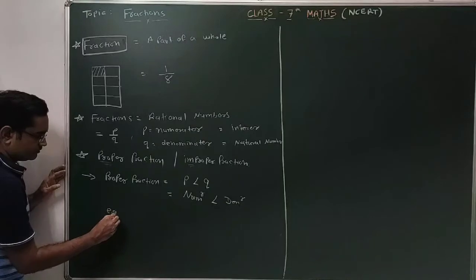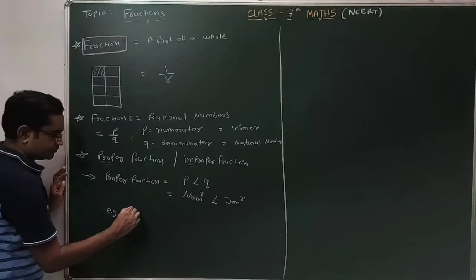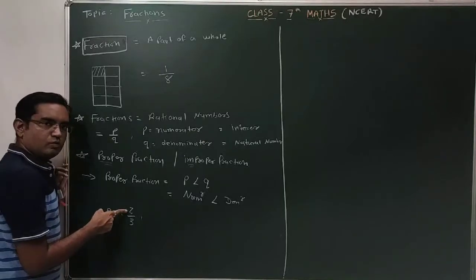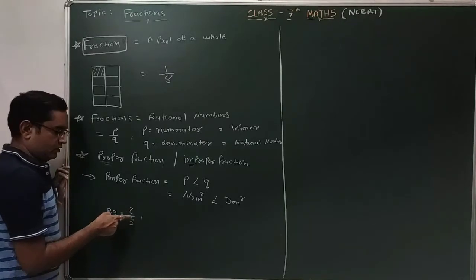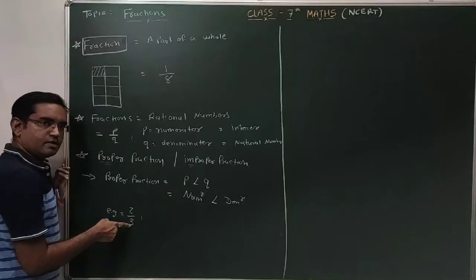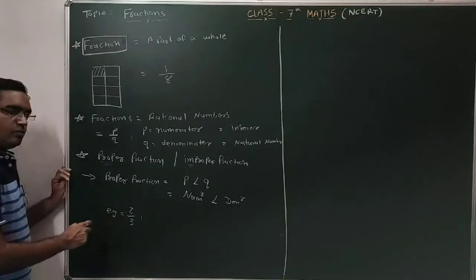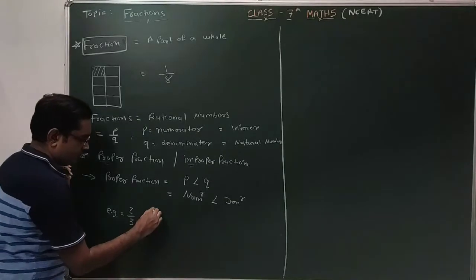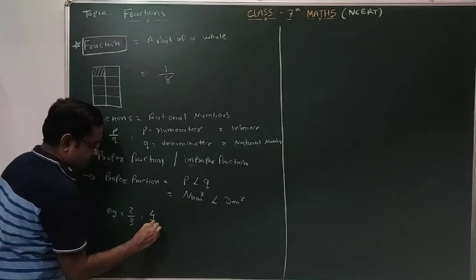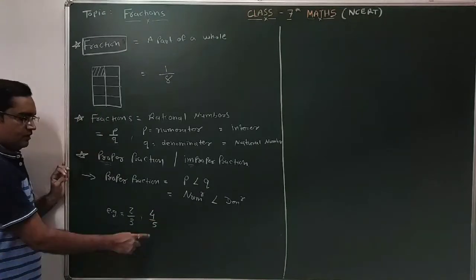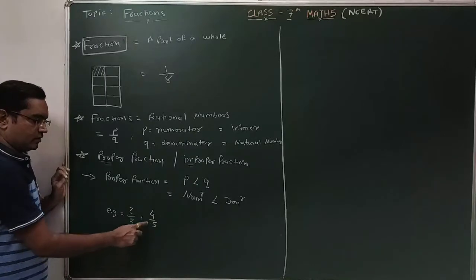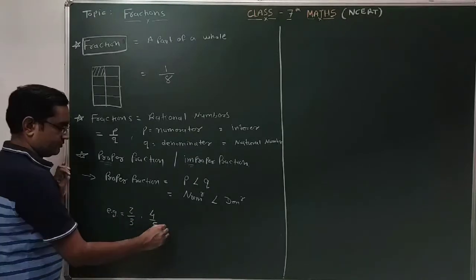For example, if you are writing 2 by 3, here numerator is 2, denominator is 3. So the numerator is smaller than the denominator, and that's why this 2 by 3 is a proper fraction. Here, one more example. If you are taking 4 by 5, the denominator is greater than the numerator, or the numerator is less than the denominator. So this is one example of a proper fraction.